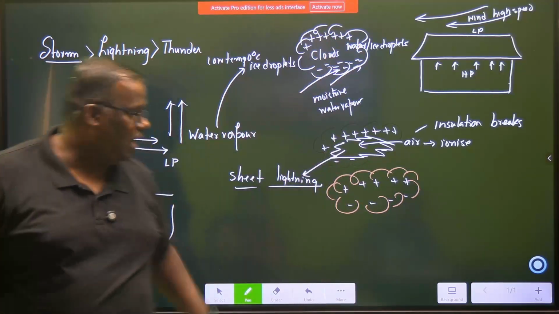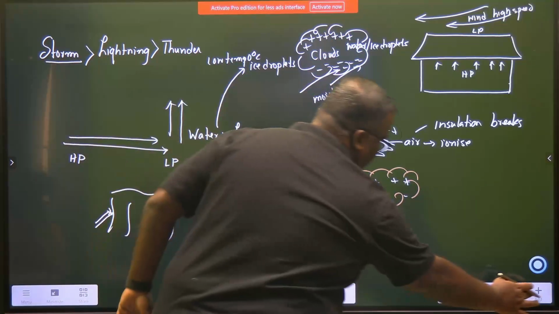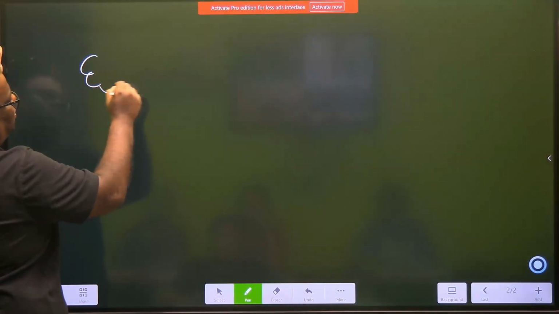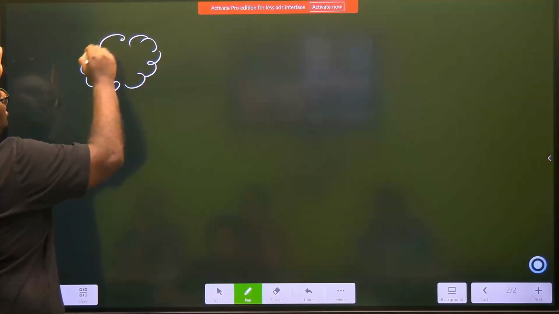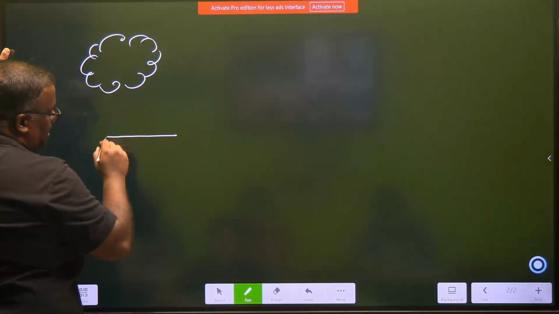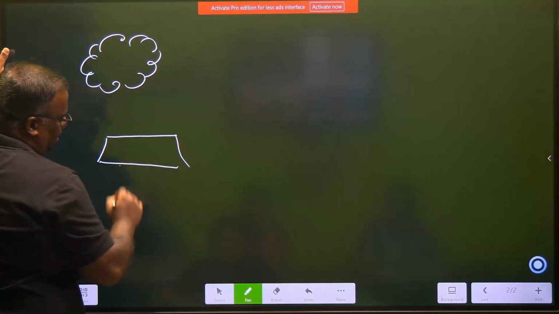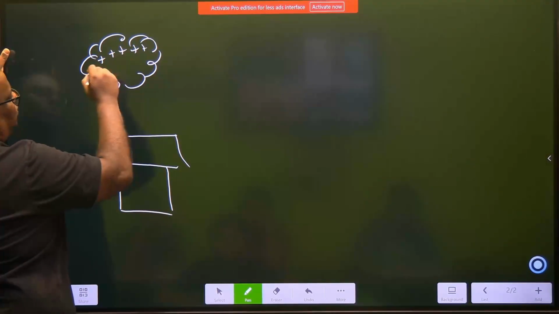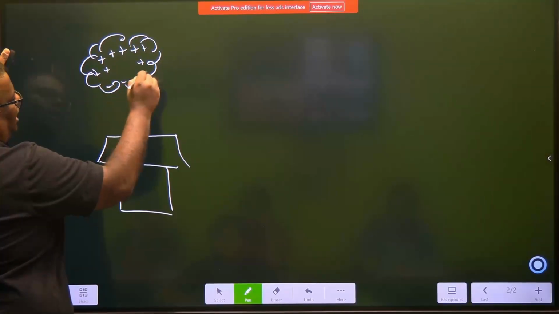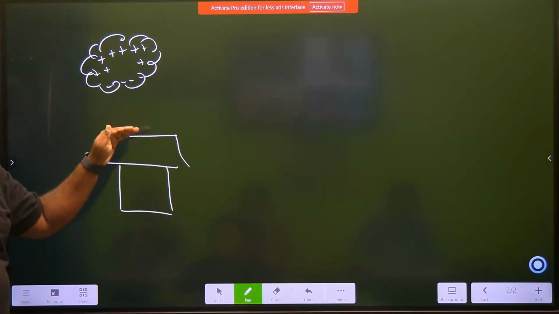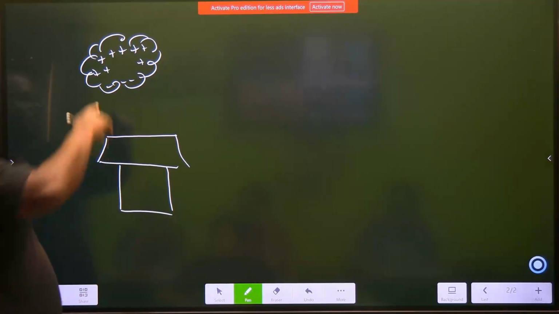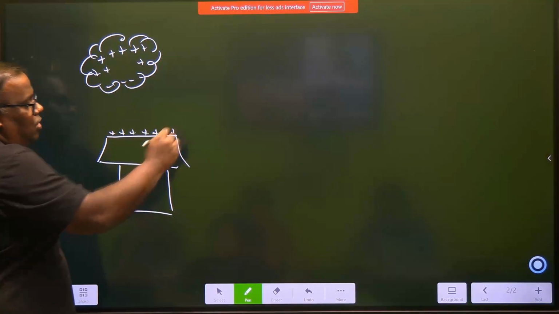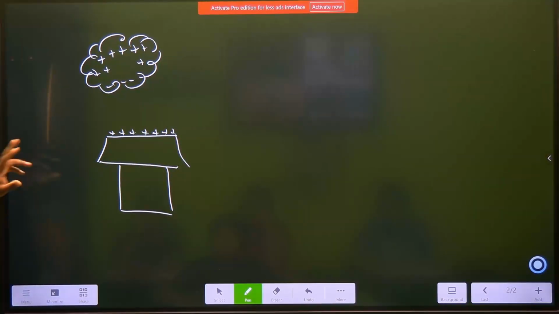Got it? Now what more interesting happens is that when storm clouds build up, जैसे ये आपका एक storm cloud build up हो गया है, and this is lethal also, मतलब जान जा सकता है इसमें और जाता है villages में. क्यों villages में वो भी बताएंगे. तो यहाँ पे आपका top end में हो जाएगा enough positive charge और यहाँ पे हो जाएगा negative. So if the clouds are at a very lower level, these negatives with induction will also create a positive on this particular roof surface. You know this induction?